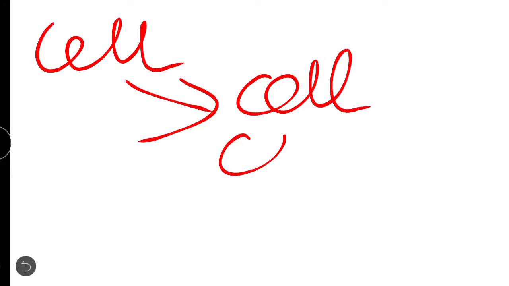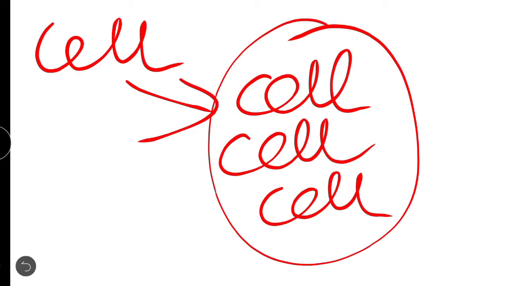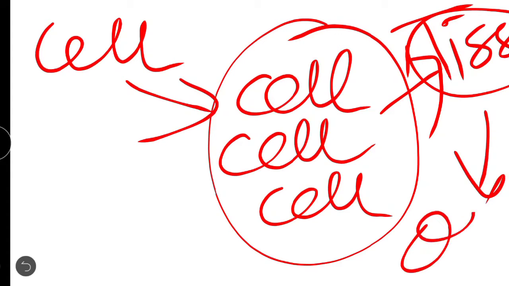You should understand the cell is a single, smallest unit, and when different types of cells get together, they make the tissue. When all the tissues get together, they make the organ.